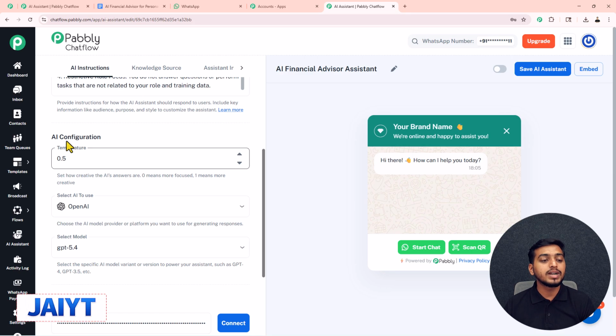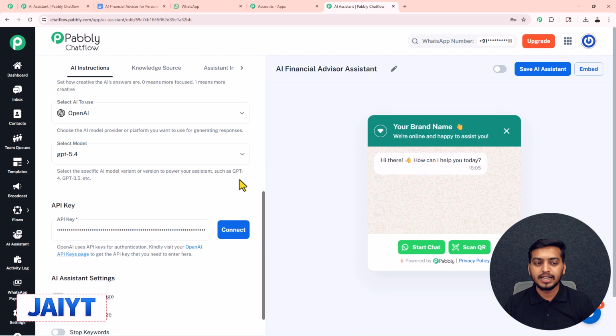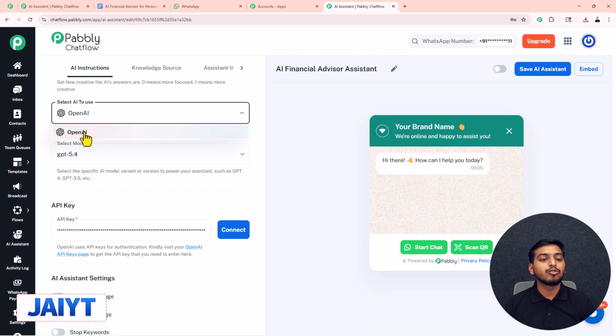Now let us move toward this AI configuration. For this, at first we have this temperature. This temperature sets how creative the AI's answers are. 0 means more focused and 1 means more creative. That's why to maintain a balance between focus and creativity, 0.5 temperature is set automatically. But if you want to increase or decrease this, you can do that by clicking on this button available on the right side. For the select AI to use, we have to select this OpenAI.